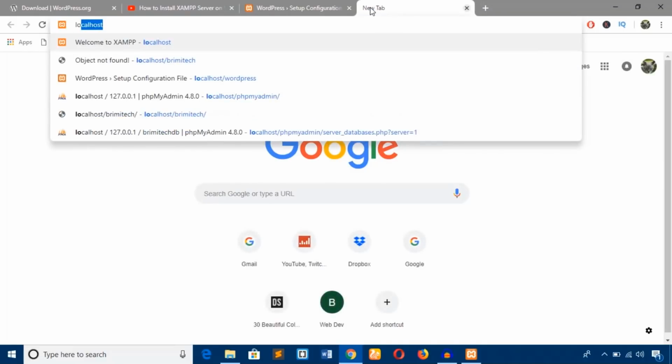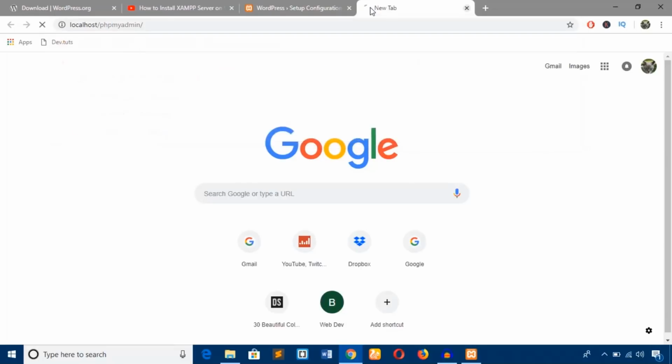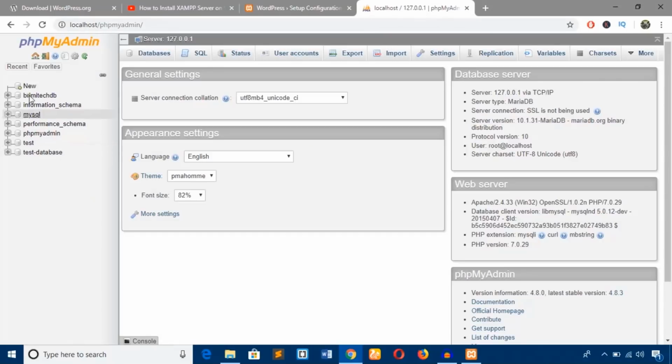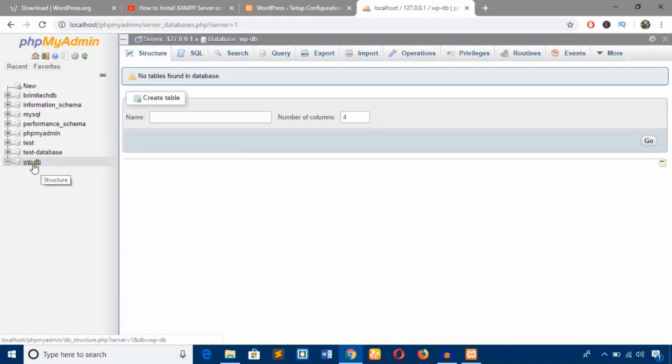So we are just going to type localhost/phpmyadmin. Hit enter, and here it is. We get the interface of phpMyAdmin to create a new database. Just hit New. I'm going to put the database name as WPDB, whatever, it is not mandatory. I'll copy this name and hit Create to create the database. As you can see, the database has been created.